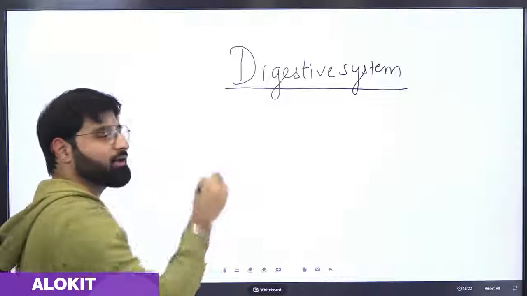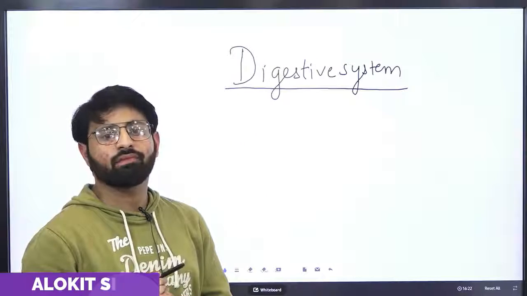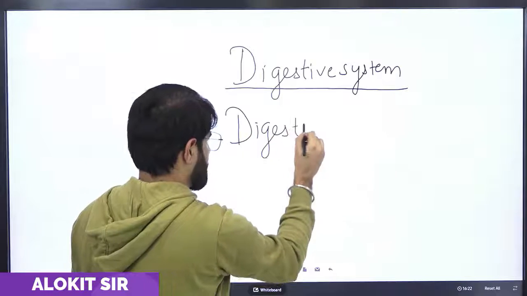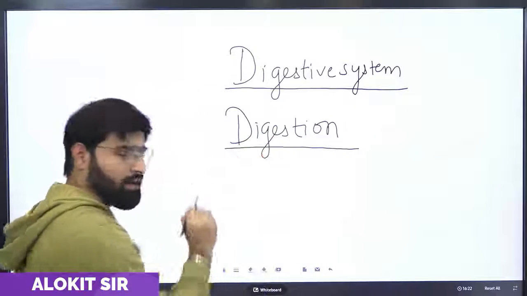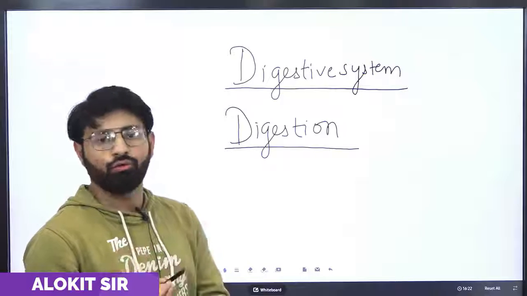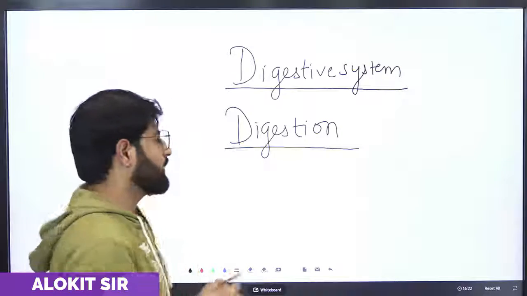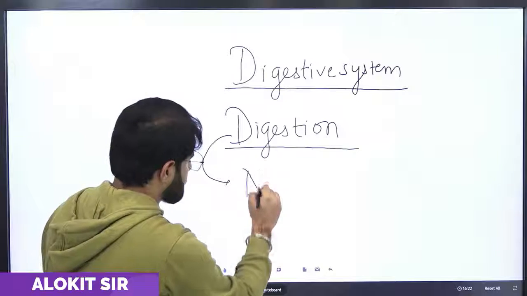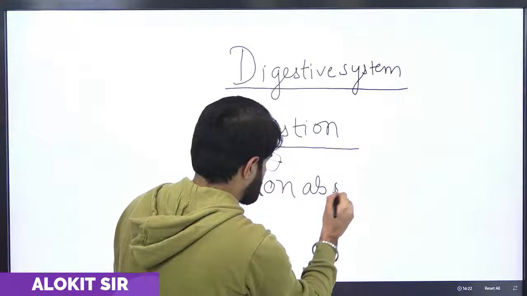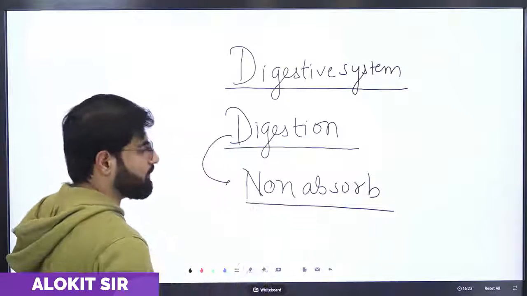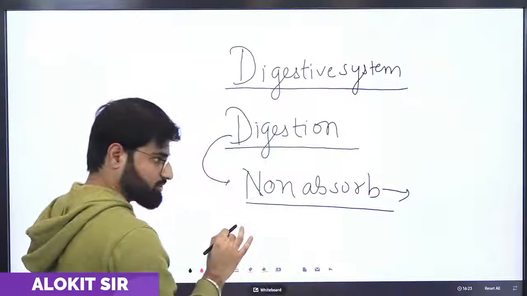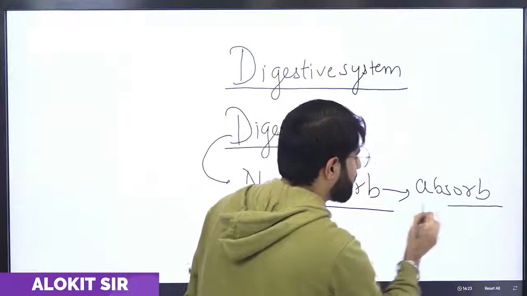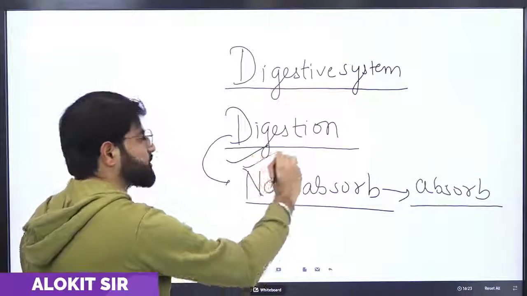Before we study the digestive system, we should know the term digestion. What is digestion? The term digestion means when non-absorbed food is converted into absorbed food. Suppose the food that is non-absorbed, or hard in shape, is converted into absorbed food, in the form of liquid. That is called digestion.